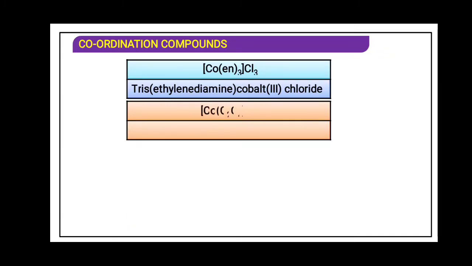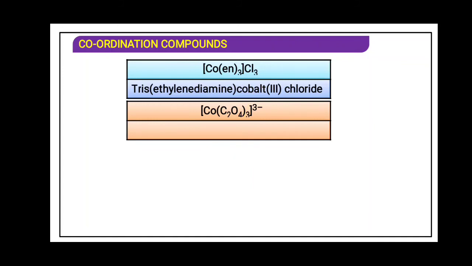Another example, [Co(C2O4)3] 3 minus. Now over here students, try to understand, they have ionized the complex and they have given us to write the name. In the board exam also, the ionic form can be given to you to write the name. So over here we know that the charge on the coordination entity is minus, so obviously the name of cobalt will become cobaltate. And C2O4 is oxalate ion, oxalate ligand, and it is in one word, so we will not write bis or tris.